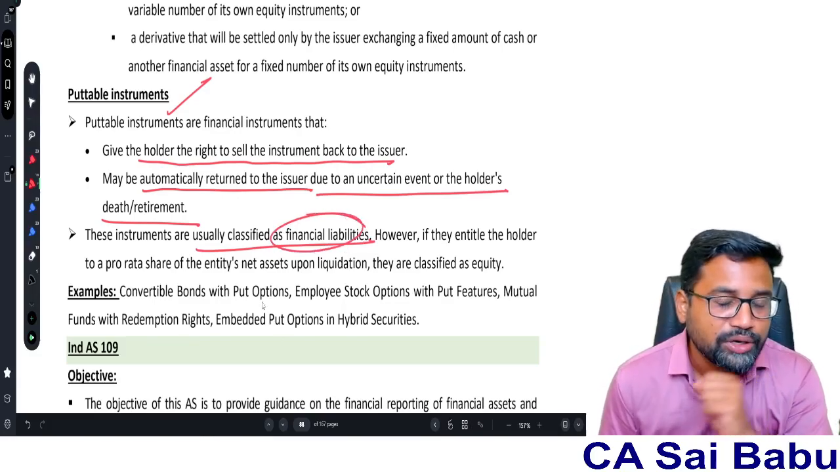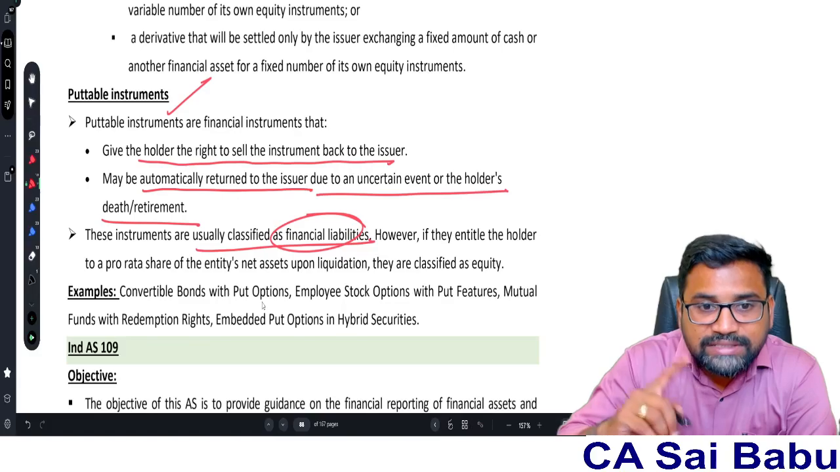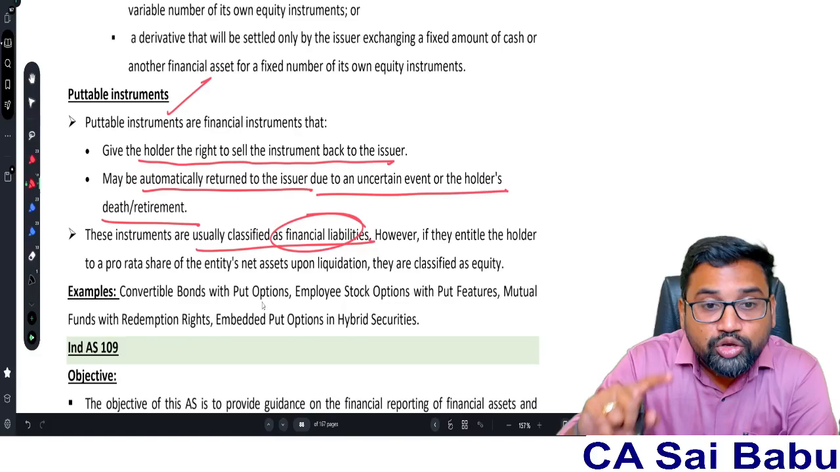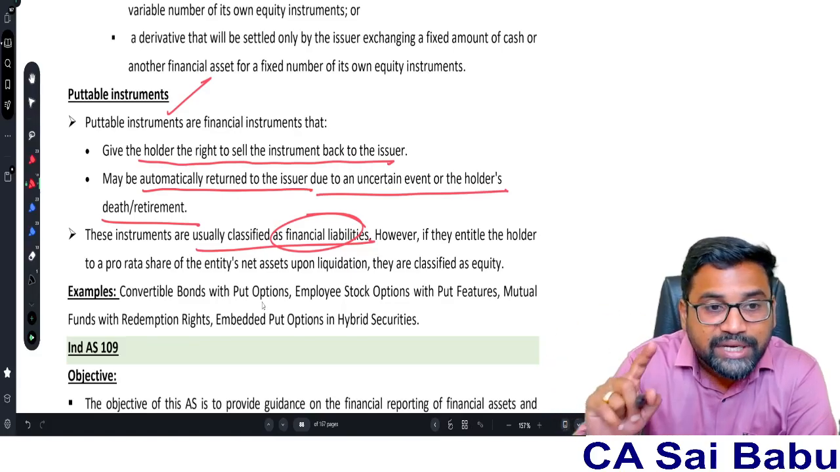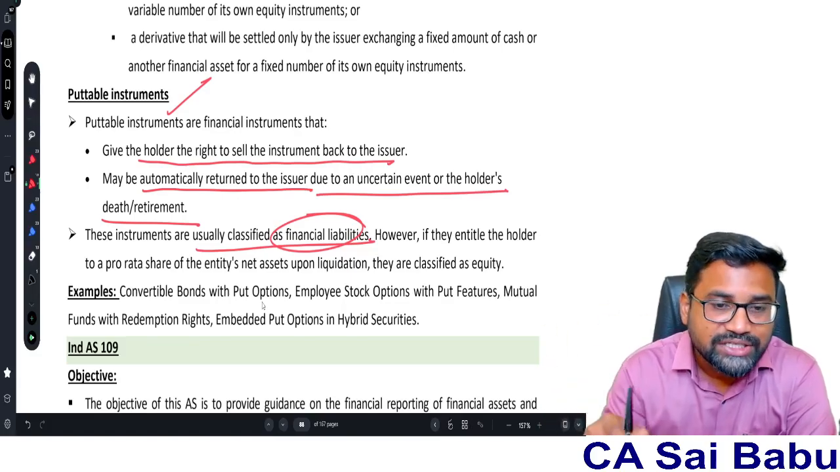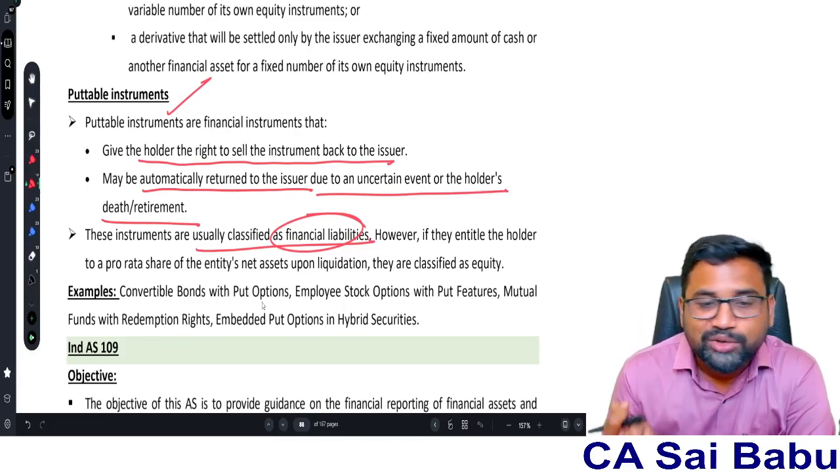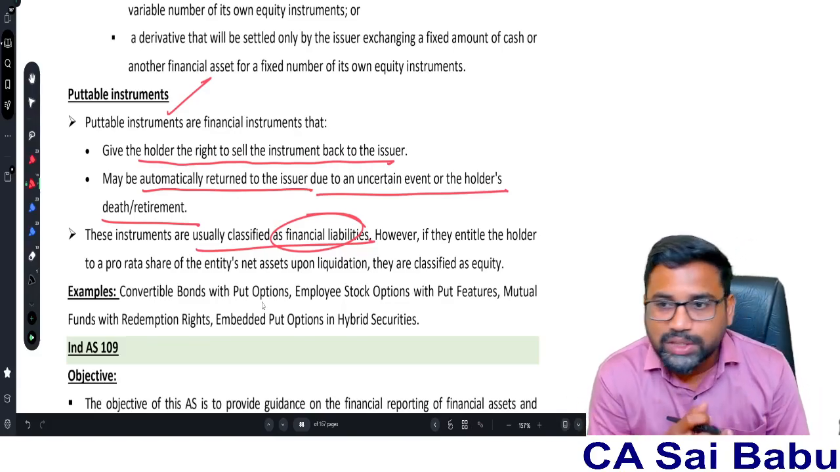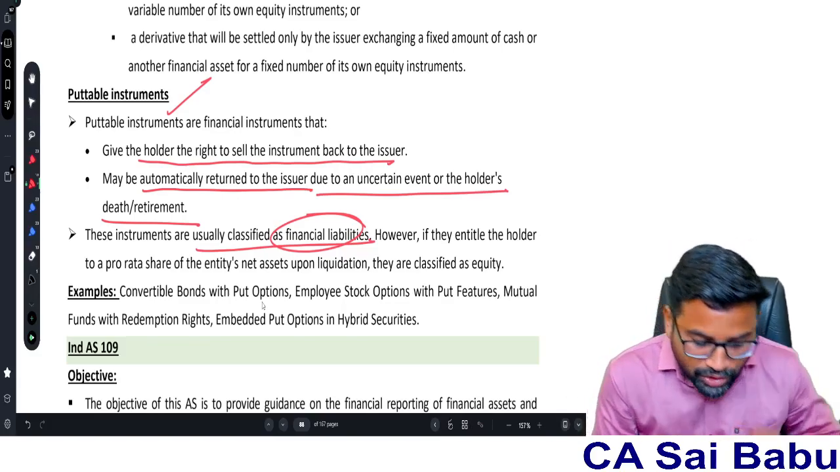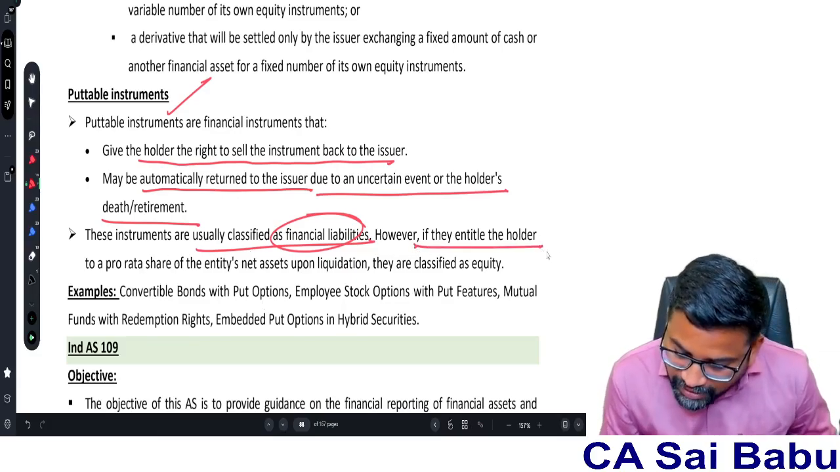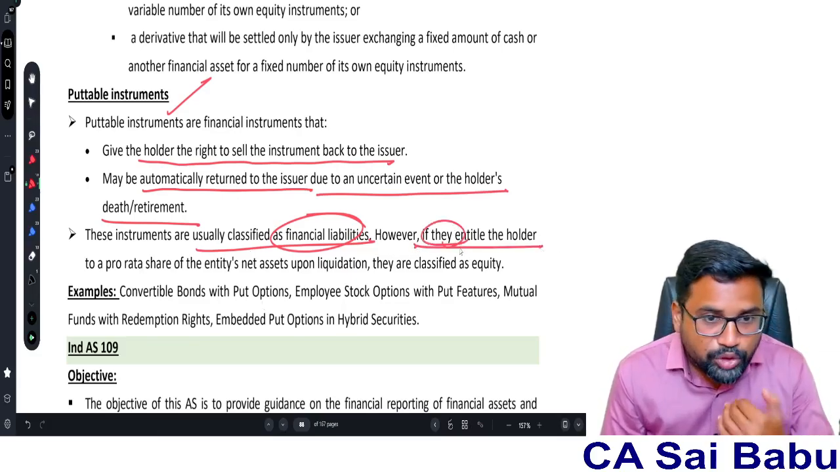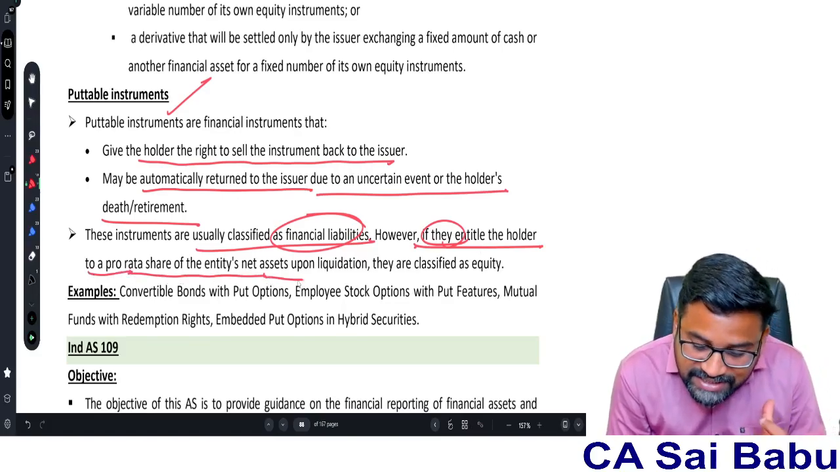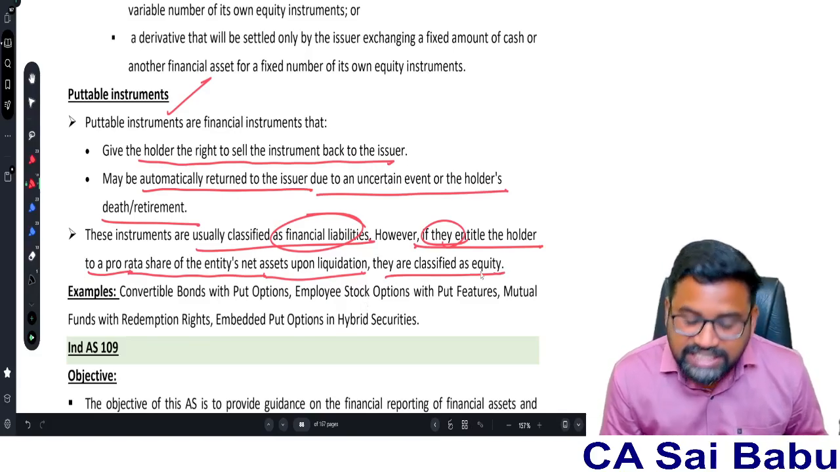But here is one important point, sir. The portable instrument which is issued by the company may give the holder the right to participate in the net assets of the company at the time of liquidation, like an equity shareholder. Who has the right to participate in the net assets of the company at the time of liquidation? Generally shareholders, right? Being an owner. However, if the portable instruments entitle the holder to a pro rata share of the entity's net assets upon liquidation, they are classified as equity.